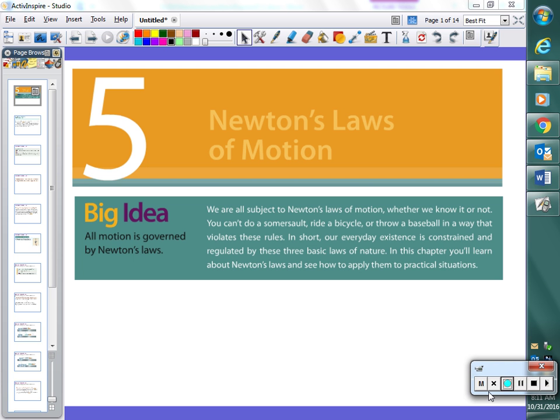But anyway, by the time Newton comes around, we're into this idea of the Reformation, and people are a little bit more free to speak their mind, and the evidence is there to back up a lot of those things that they're saying. So Galileo lays a lot of the groundwork, and then Newton sort of picks it up from there.